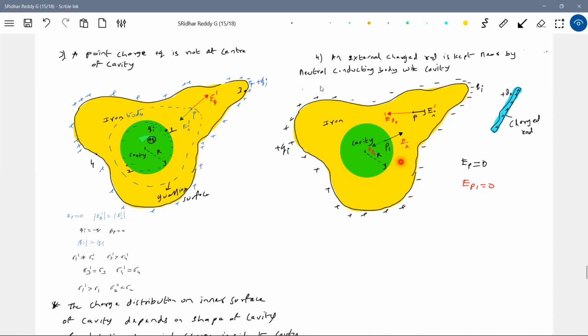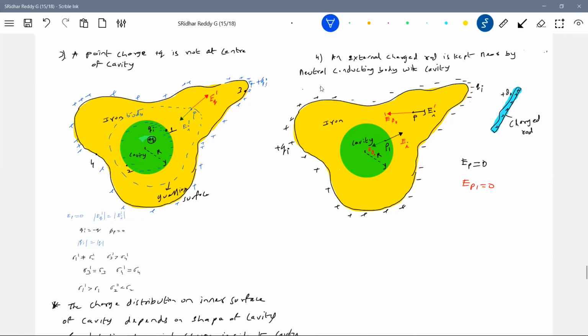Irrespective of thickness, suppose you have any body and you want to protect it from external fields, what should you do? Just put that inside the cavity. If you keep any point charge, it will not experience any force due to this charged rod, because whatever field the charged rod produces, an equal and opposite field will be produced by the charge on the outer surface. The net field inside the cavity will be 0. So the cavity will become independent of the external fields. So this will become electrostatic shielding.